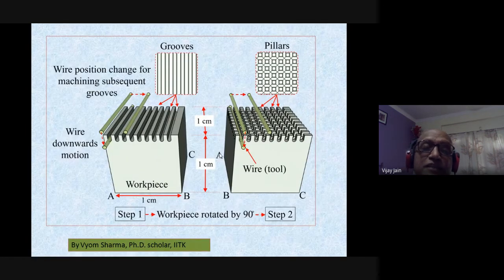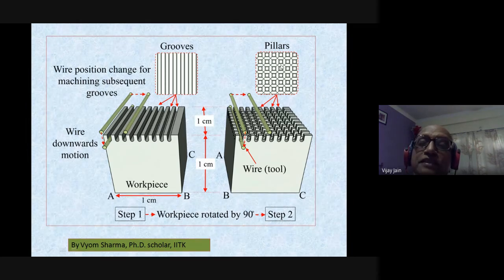Now this work was done recently by Mr. Vyom Sharma, PhD scholar at IIT Kanpur. It clearly shows how you can create the micropillar. What you have to do is, you have the workpiece, you move the wire like this, and create first this micro channel, and then rotate it by 90 degrees, and then take the wire again, and then create the channels. So you will have the micropillars like this, square micropillars created over there.